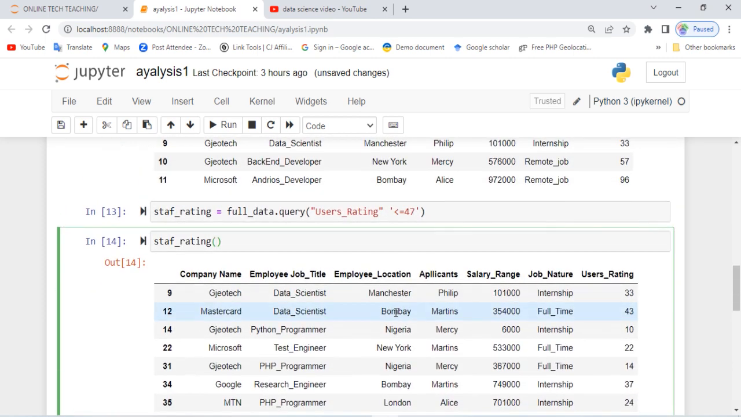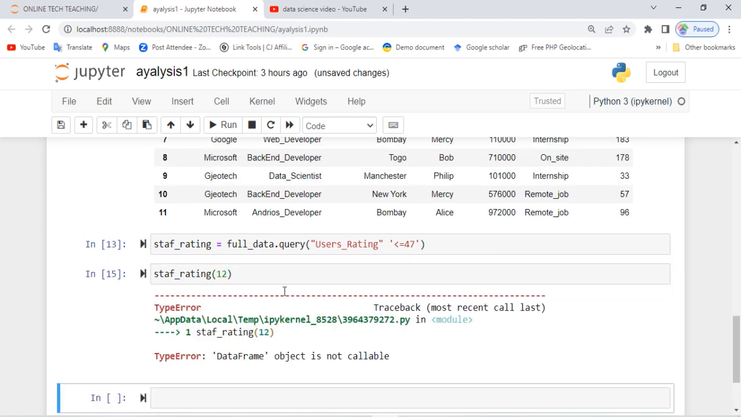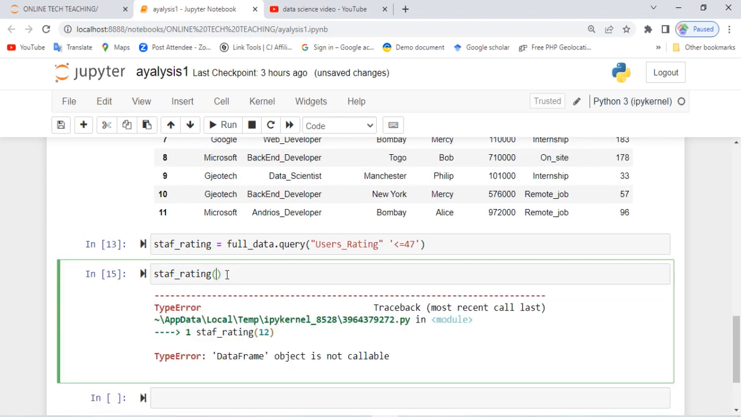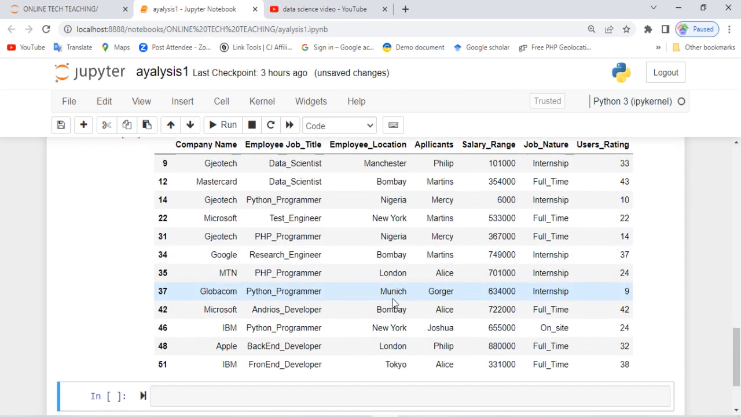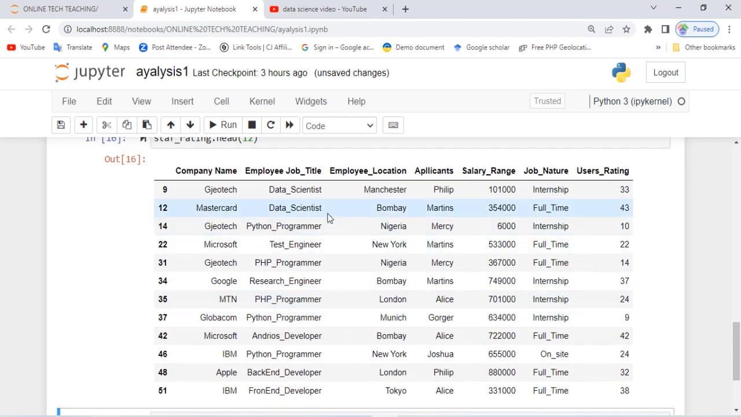Now, to get rid of all this list of data, it is too much. Let's just say we need only 20 or 12. Sorry, I'm supposed to use dot head. We pass 12 inside it. You see, we can only have a list of 12 data entries.